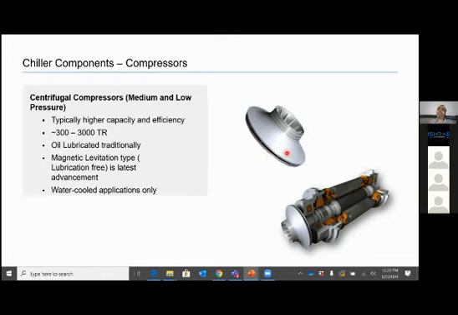And then you need lubrication all the times. So you will have separate oil pump, oil cooler, oil heater, complete mechanism for making sure lubrication is there.